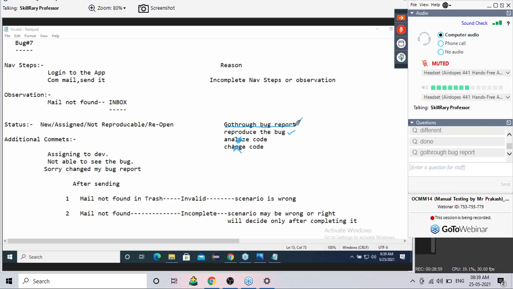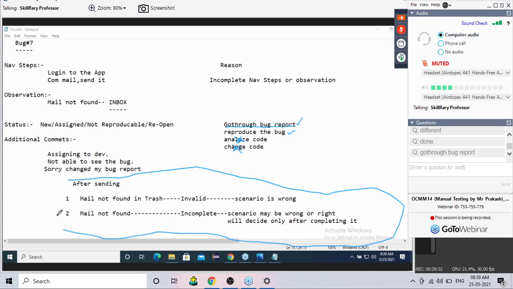Have you understood that difference, guys? Already I have taught you, so I simply ask you once again. Okay. Now, whatever you have understood from this, many reasons are there. I will complete all the reasons and finally give you the notes. From this example, take the heading as not reproducible and write whatever you have understood.